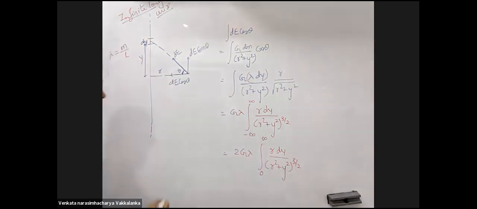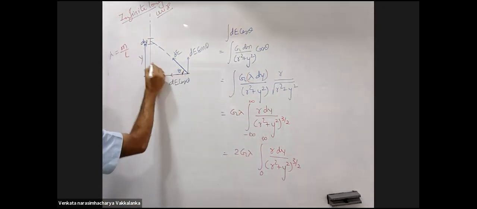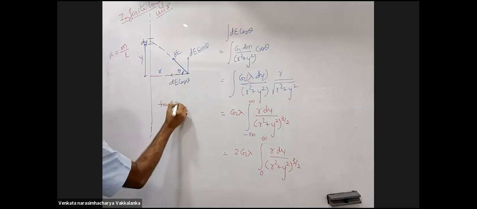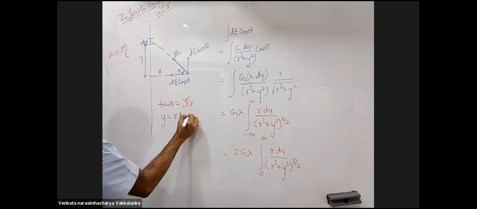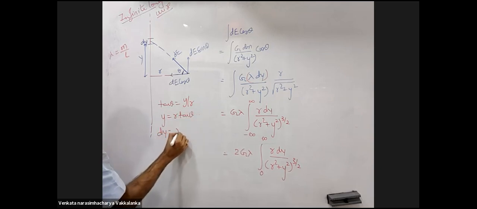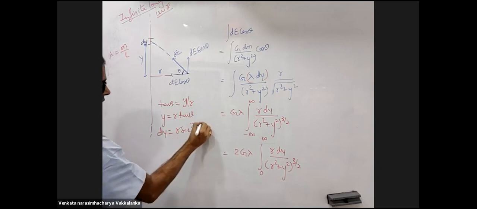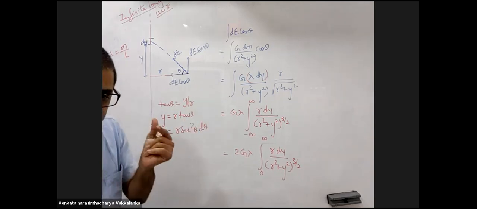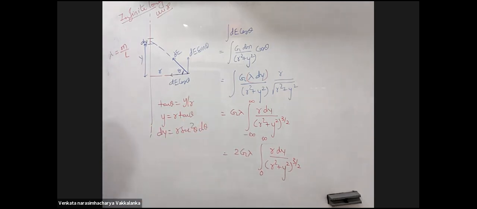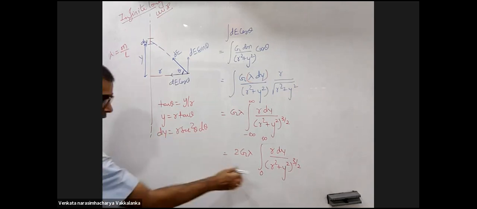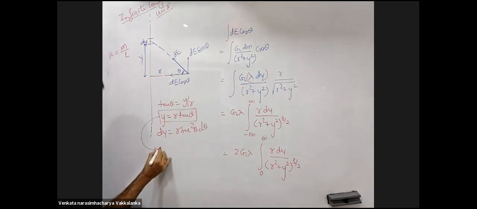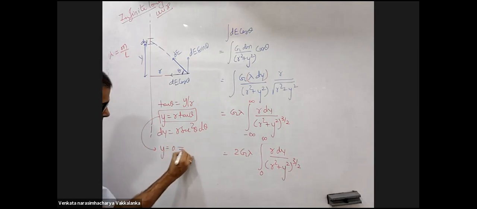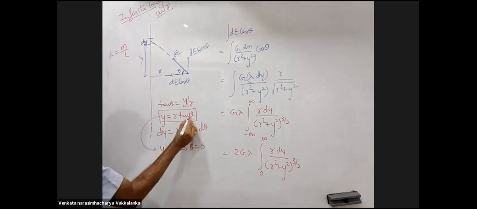How do I do this integration? Tan theta is y by r. Y is equal to r tan theta. dy is r secant square theta d theta. Yes or no? Limits: y is 0, theta will be 0.